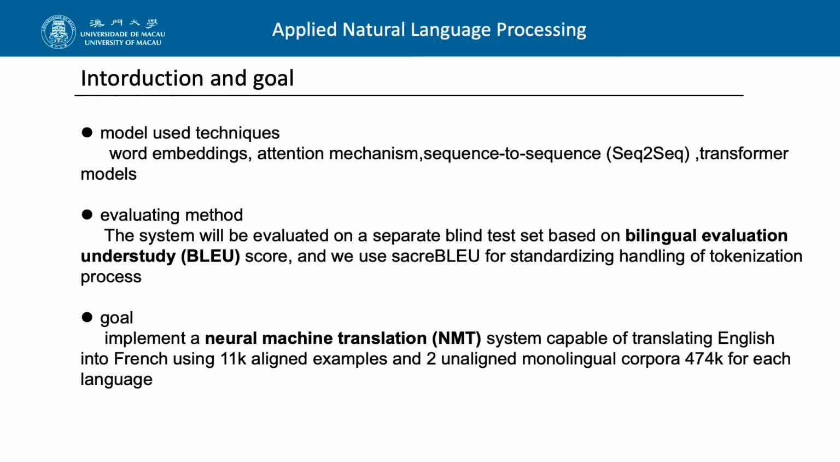Finally, the goal. Our implementation is a neural machine translation, namely NMT, system, and it is capable of translating English into French using 11K aligned examples and 2 unaligned monolingual corpora, 474K for each language.